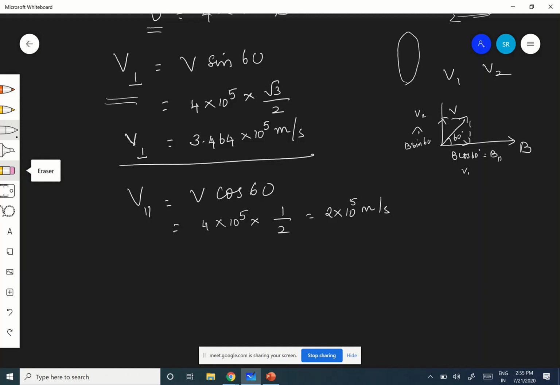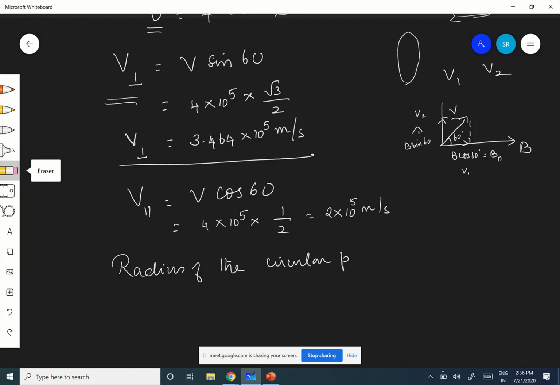When the charge moves perpendicular to the magnetic field, only then it traces a circular path.